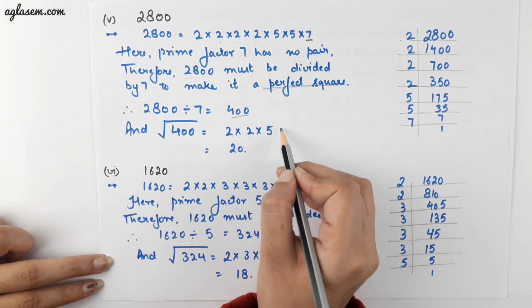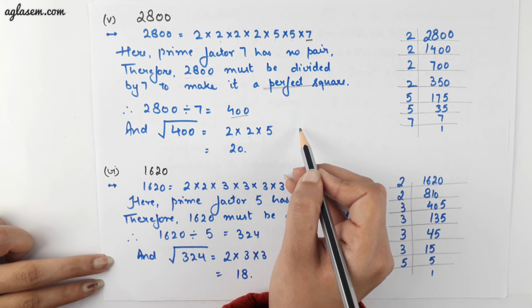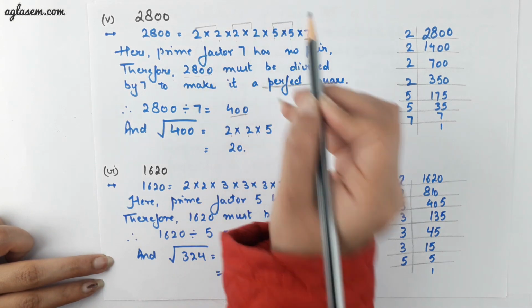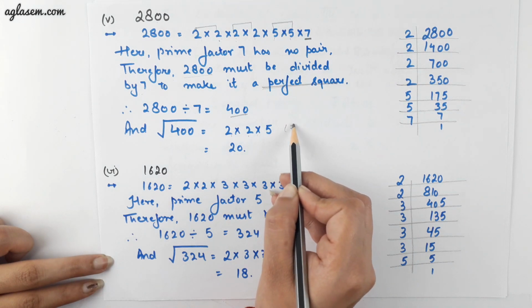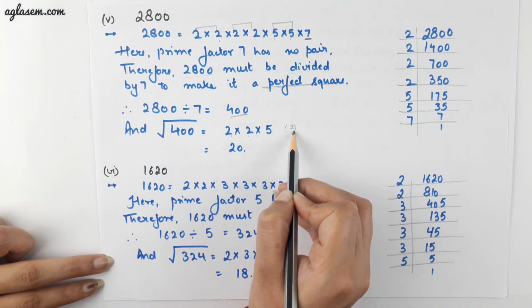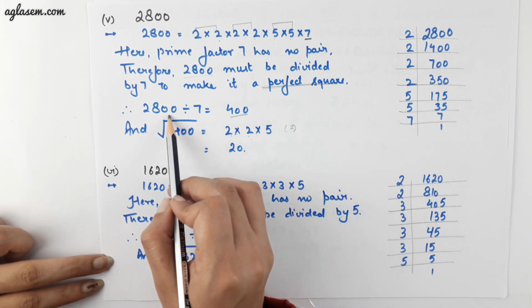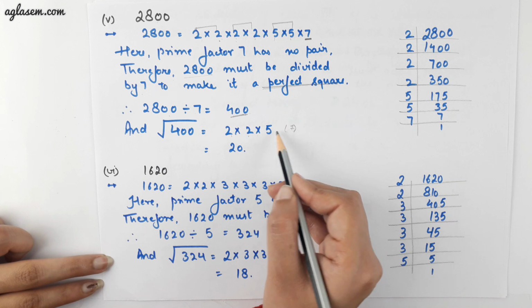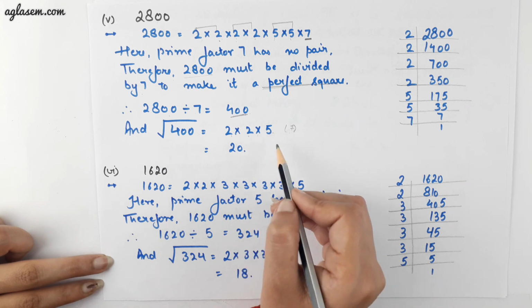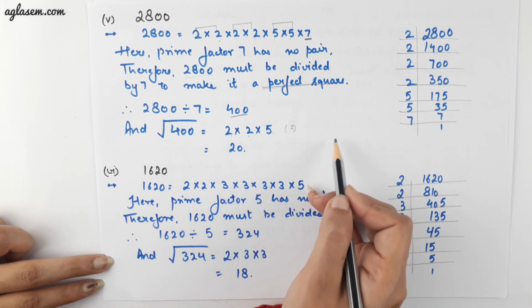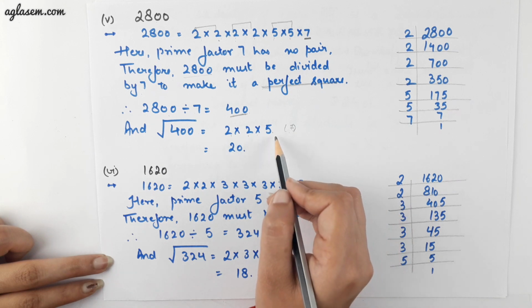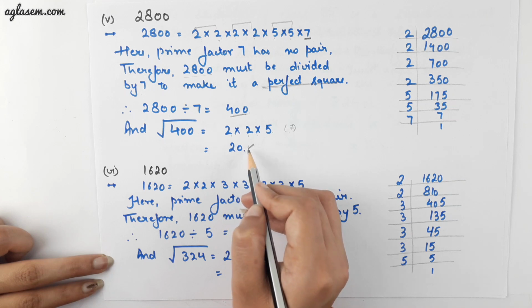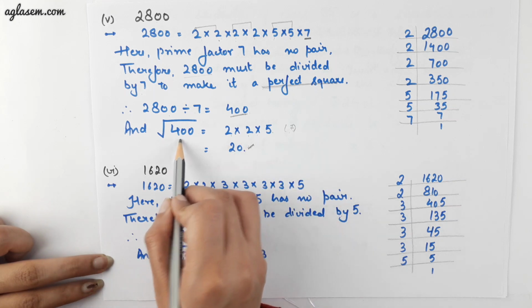Now, one can ask why we are not multiplying it by 7. Here 2 into 2 into 5, and why not multiplying it by 7? Because 7 is that number by which 2800 is divided to get 400, which is a perfect square. If we multiply this number by 7, we will again get a non-perfect square number. That is the reason why we are not multiplying it by 7. So the resultant will be 20. Then 20 is the square root of 400.